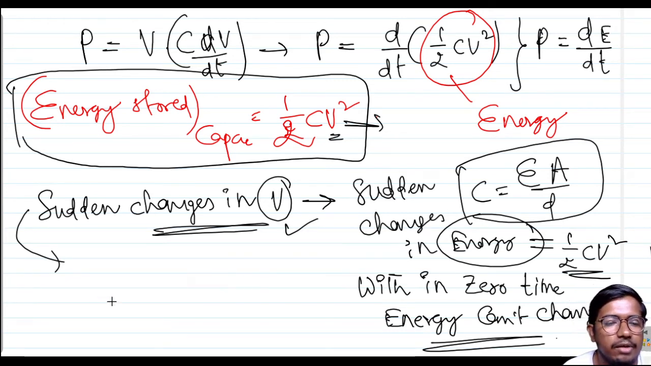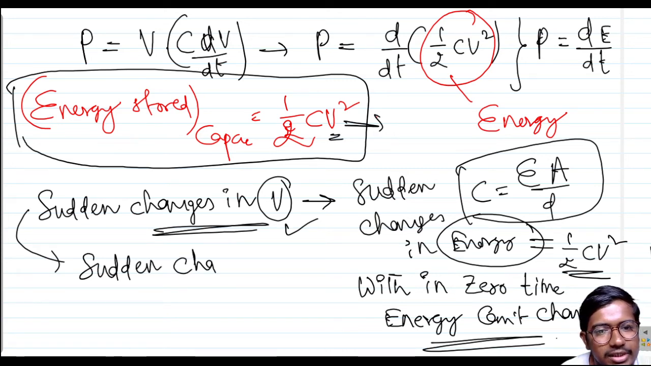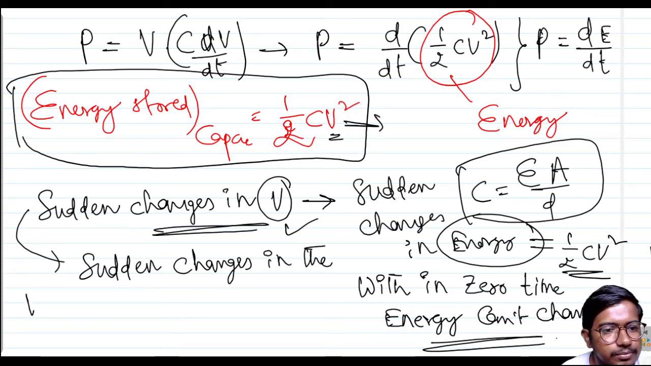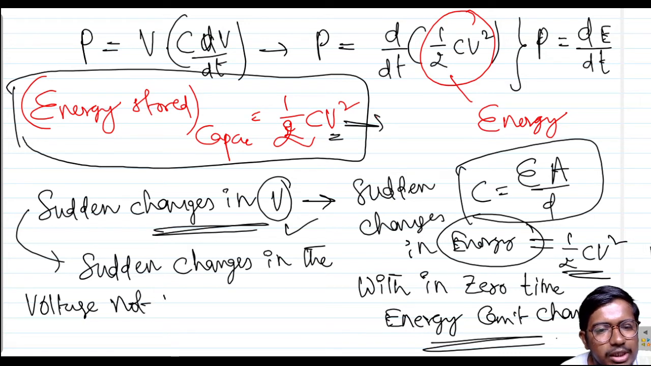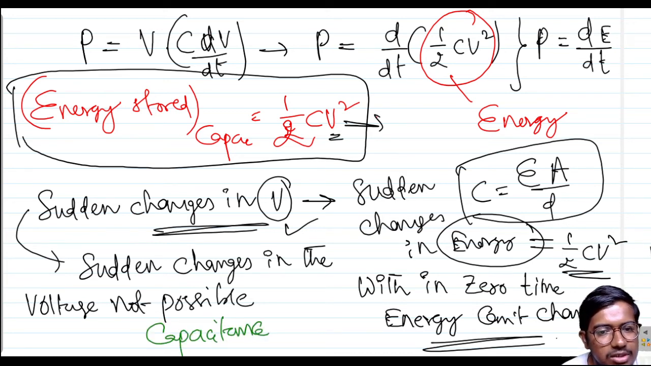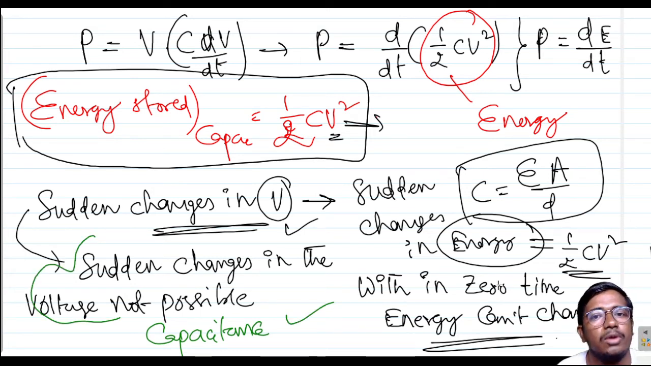So what we can conclude is that in the capacitor, sudden changes in the voltage are not possible. This particular property we call capacitance. Capacitance is a property of the capacitor which will not allow sudden changes in the voltages.